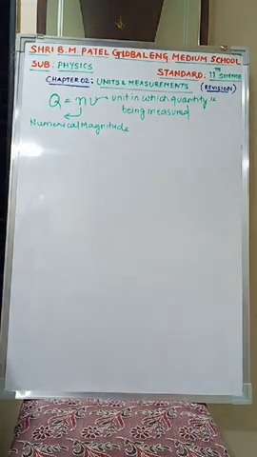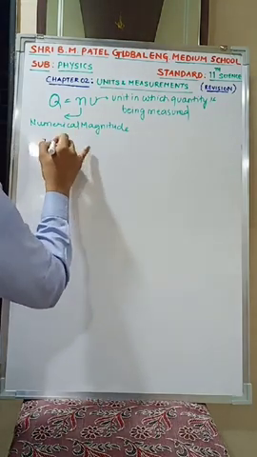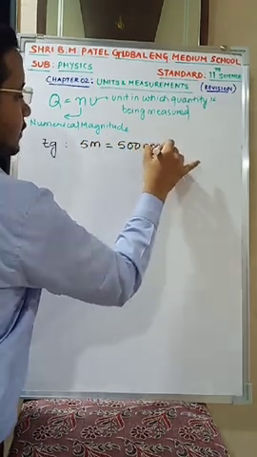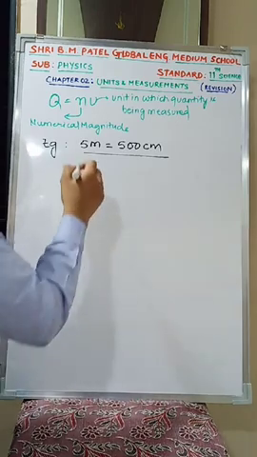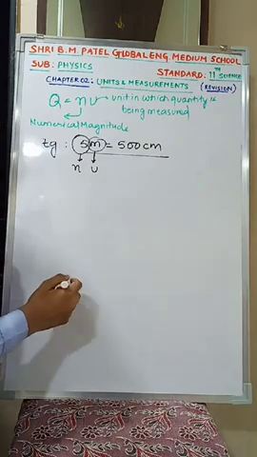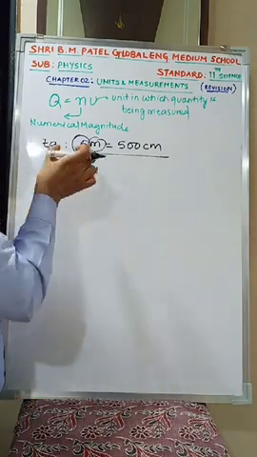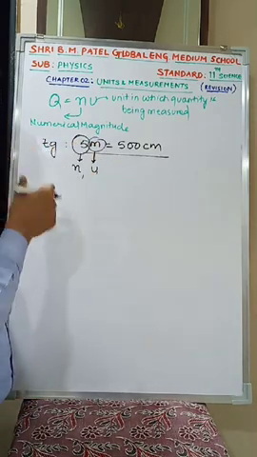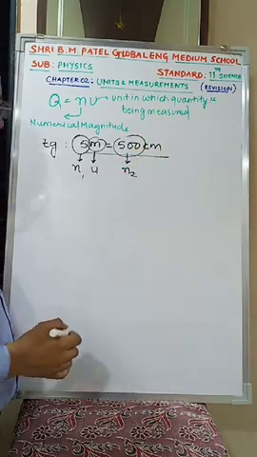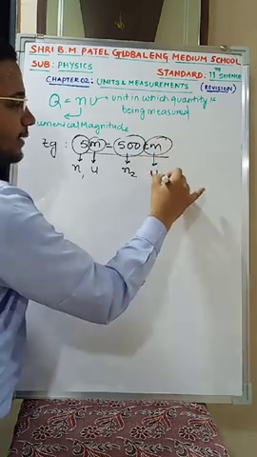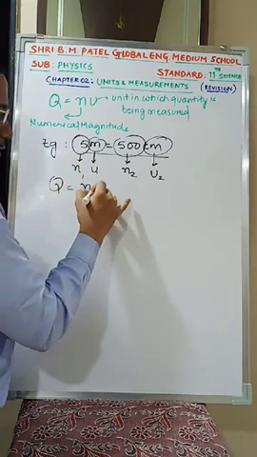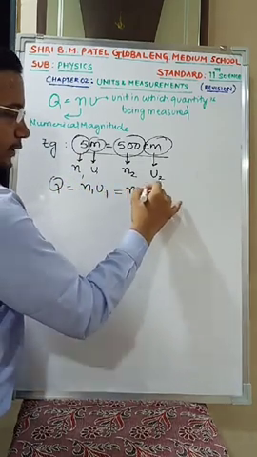Suppose I put an example over here: if the length is found to be 5 meter, it can be expressed as 500 centimeter. Is it one and the same? Yes. Whereas this 5 meters represents the magnitude, this meter represents the unit. I can write it as n1 u1, because it is in one system of units. This 500 is again the numerical magnitude, represented by n2, whereas centimeter is the unit in a different system of units. So I can express any physical quantity as n1 u1 = n2 u2.